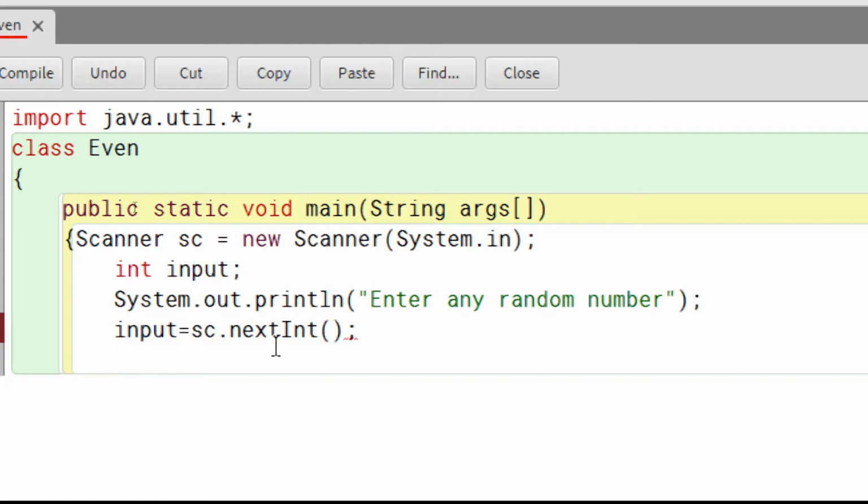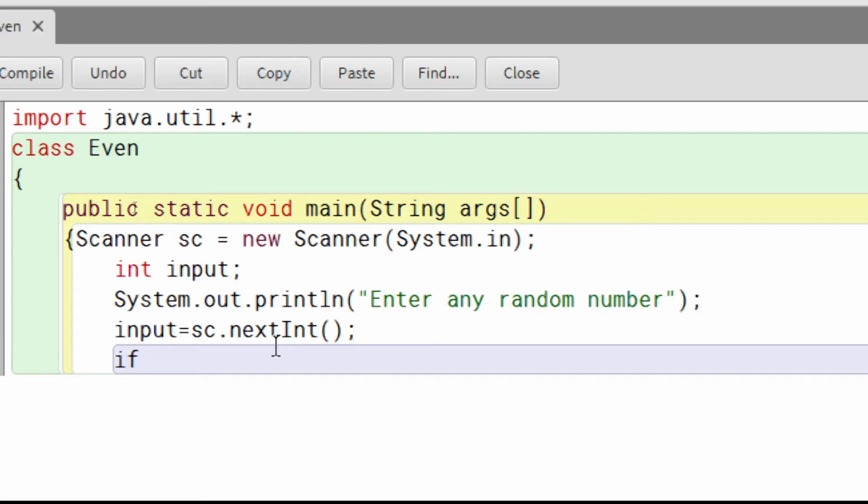Okay, and after that there's a simple if statement. If we enter any even or odd number, if that number gets divided by 2 and the remainder is 0, then that number would be an even number. Whereas if that number, when divided by 2, doesn't give a remainder 0, then that number is an odd number, right? So we want the same logic to be applied here. So we will use an if statement here.